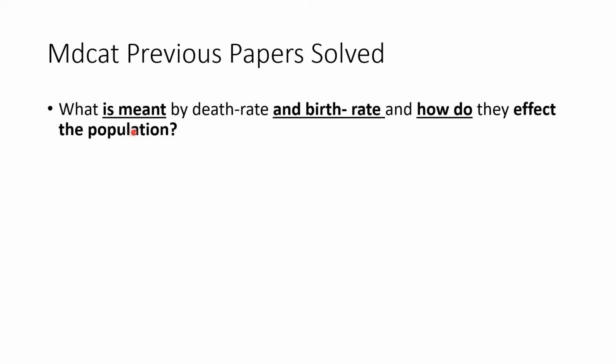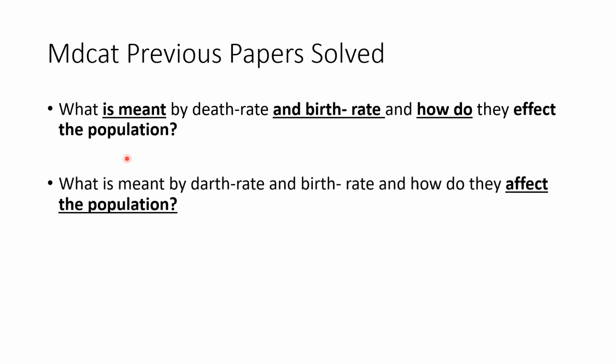Next is, "What is meant by death rate and birth rate and how do they affect the population?" Next correct sentence would be, what is meant by death rate and birth rate and how do they affect? Here we use E and we will use A, affect the population, because effect is a noun and affect is a verb.